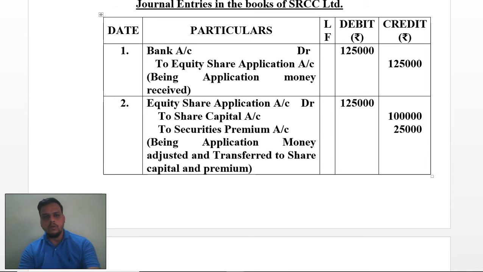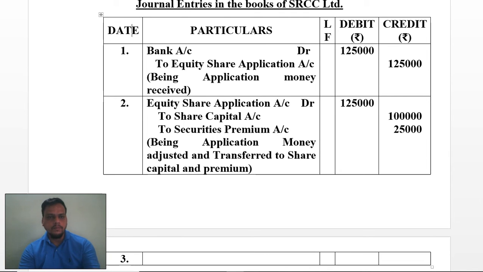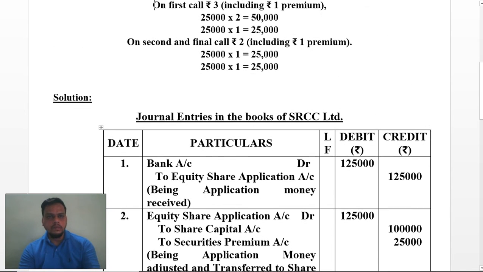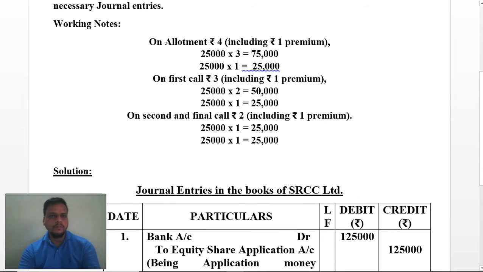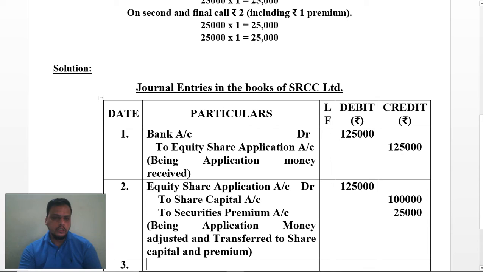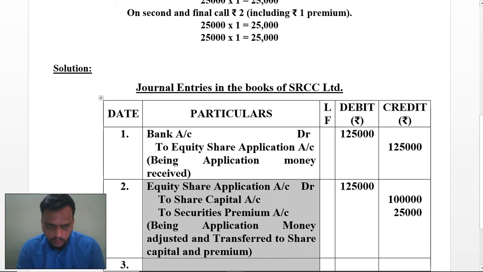Now we are carry forwarding with entry number 3. In entry number 3, it has been mentioned that your application money work has been completed. So I am deleting from here. Now we are going with the allotment. In allotment, it has been mentioned that 4 rupees of allotment, including 1 rupee as a premium. So what I should do, I should make that same entry over here.